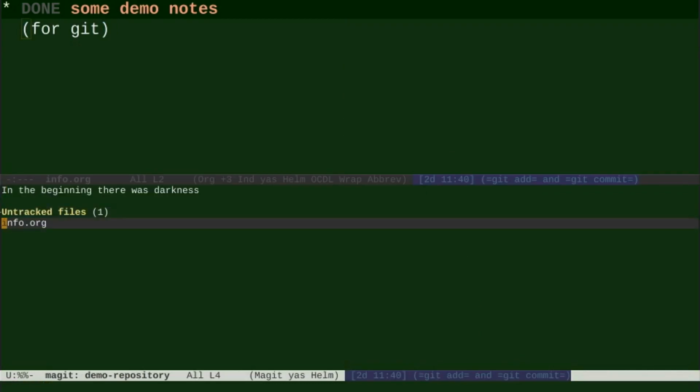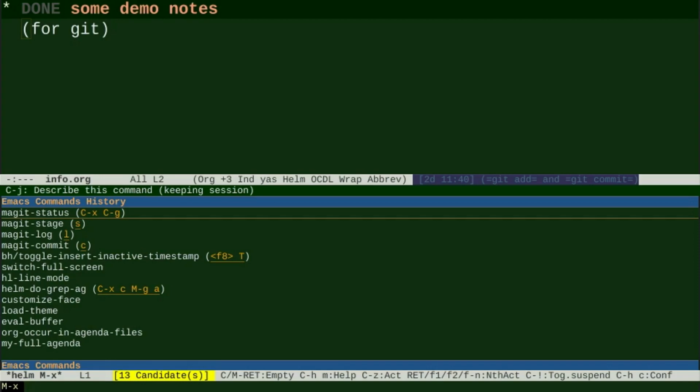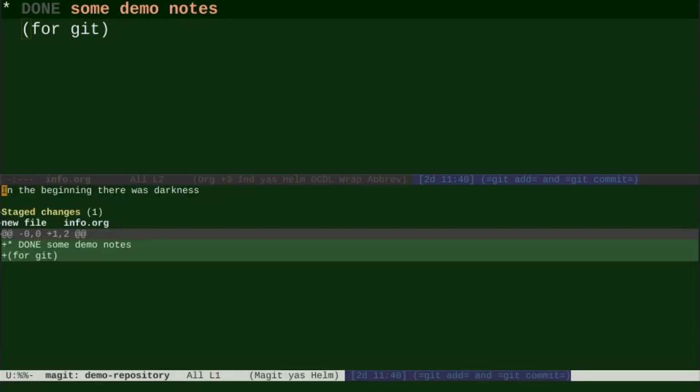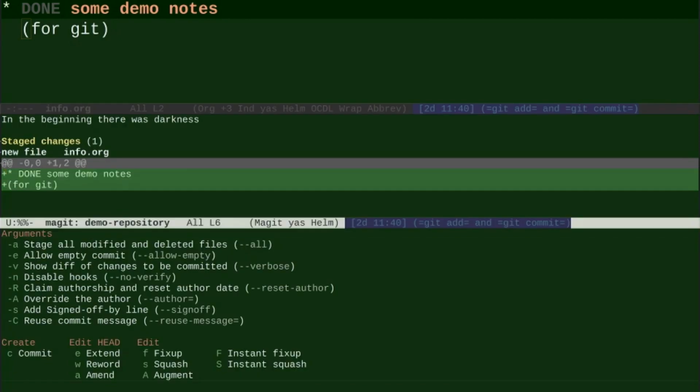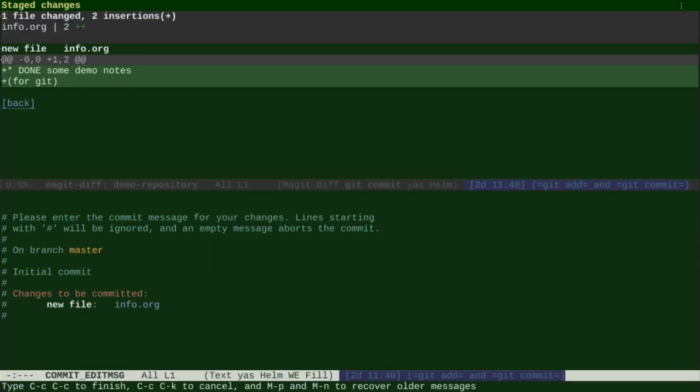I mark the file and press M-x magit-stage. Staging files can be done without magit in the terminal too, with git add info.org. I commit staged changes, pressing M-x magit-commit and write a comment. Committing can be done in the terminal too, by git commit -m and in quotes a note describing the changes.